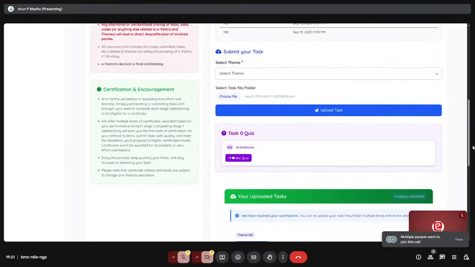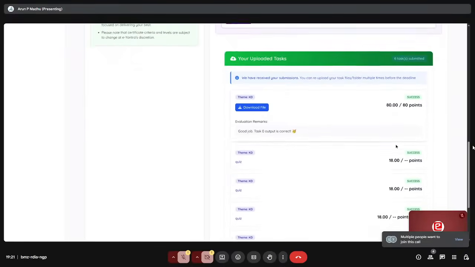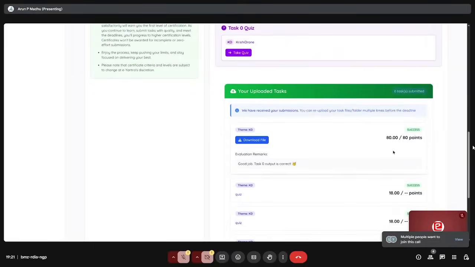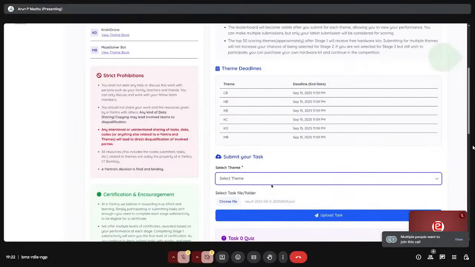You just click on it and you can attend the quiz. And you can see the status of your uploaded tasks, something like this. I guess that's all about Task Zero I wanted to talk about. If you are doing multiple themes, you should go to these different options, select whichever theme you want to submit, and submit the files accordingly.